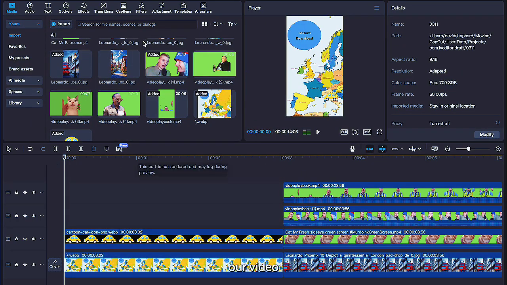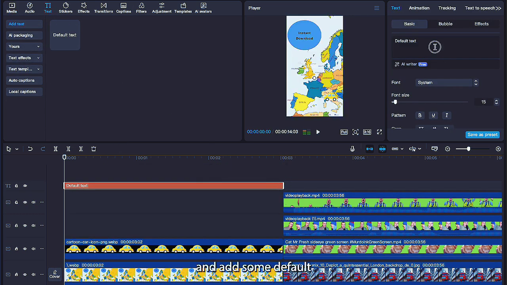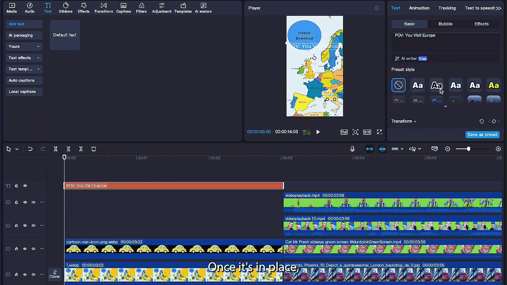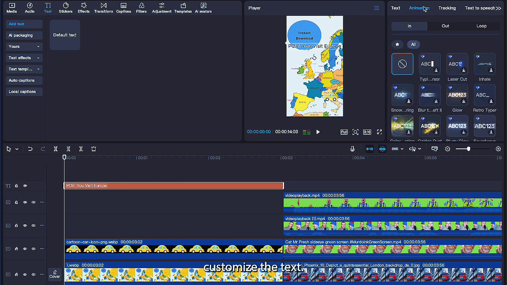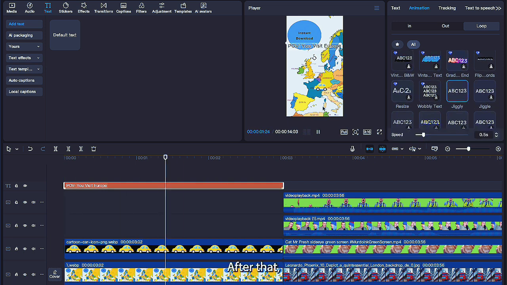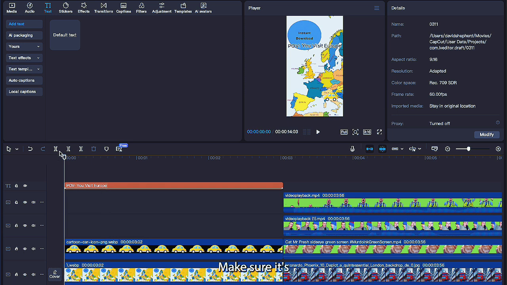Now the next thing that I'll add to our video will be some text. Head to text in the top left and add some default text to the timeline. Now head to the top right and type POV you got to Europe into the text box. You also want to drag the text to the top of your screen. Once it's in place, we can now customize the text. Scroll down and select a template to make our text look nice. After that, head to animations and select one for your video. Make sure it's an in animation so it looks clean.